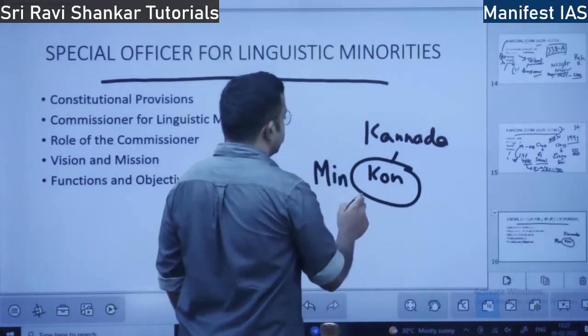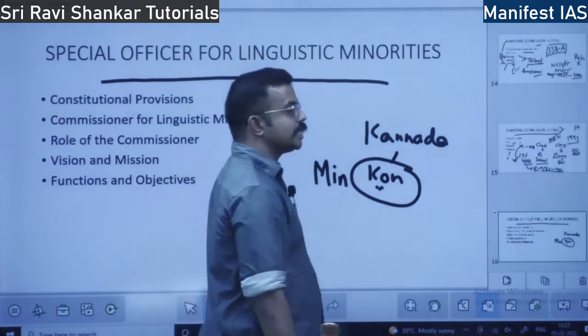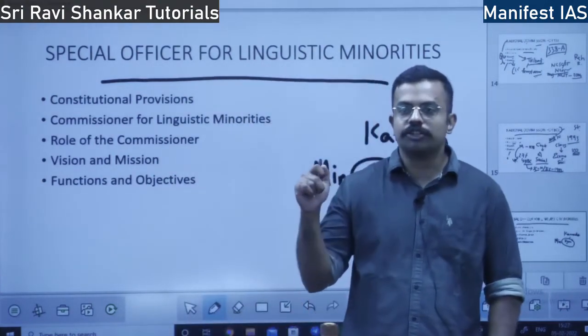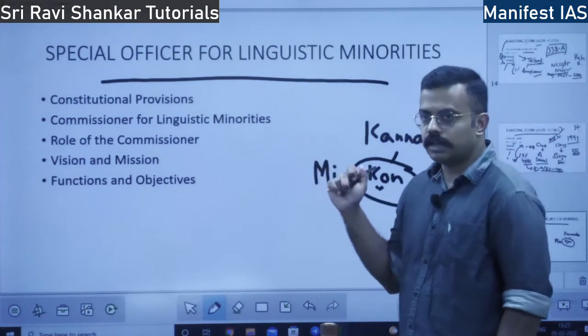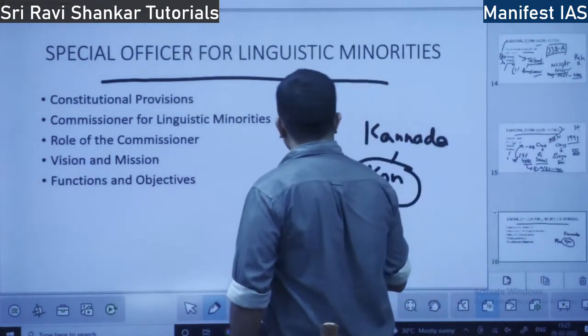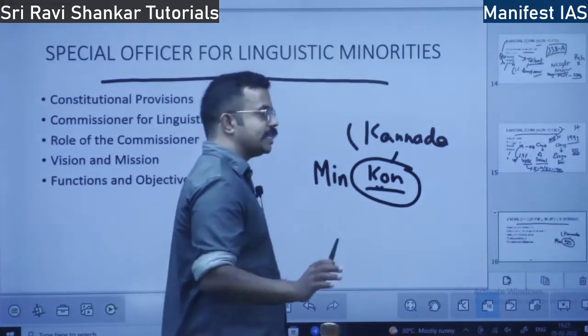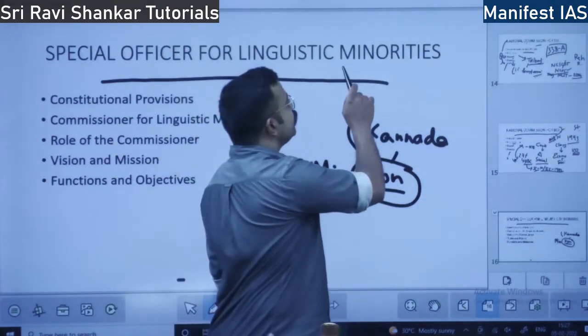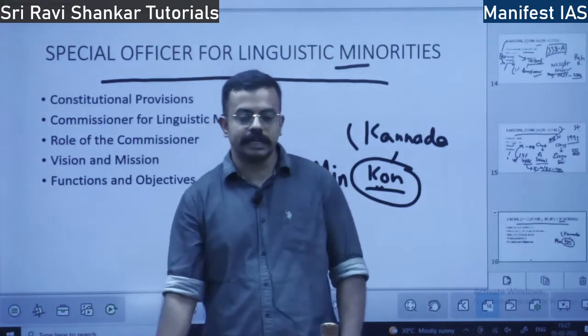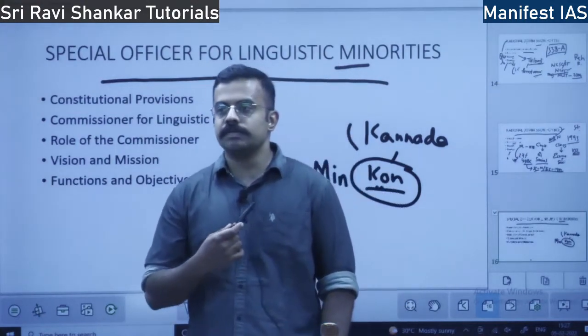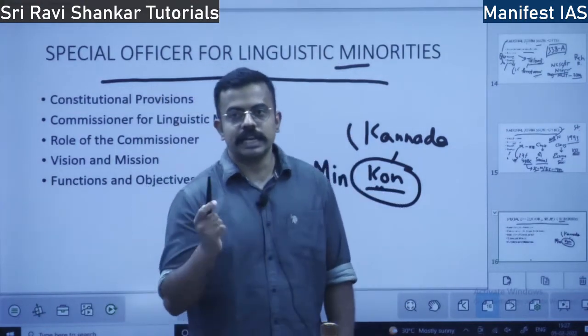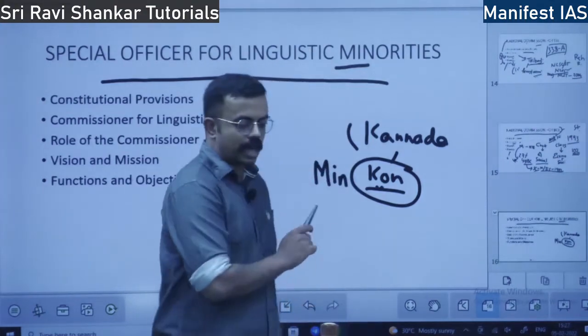These are called linguistic minorities, language-based minorities. Kannada, major language, Konkani, minor language, the number of speakers is less. These members are called linguistic minorities. Religious minorities are Muslims, Christians, Sikhs, all those. Linguistic minorities are based on language.